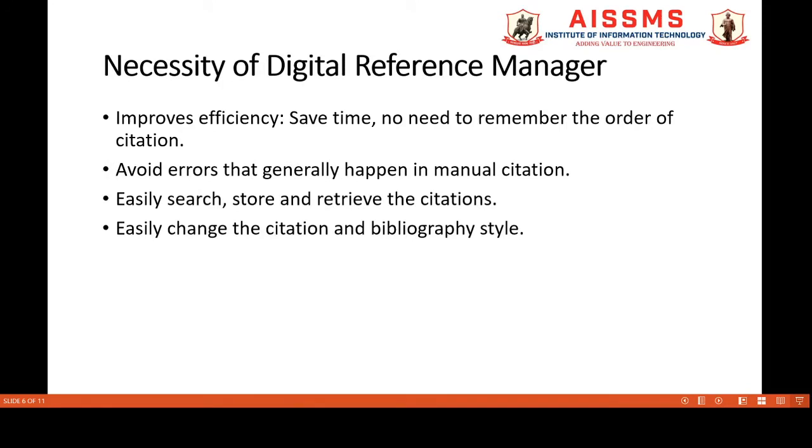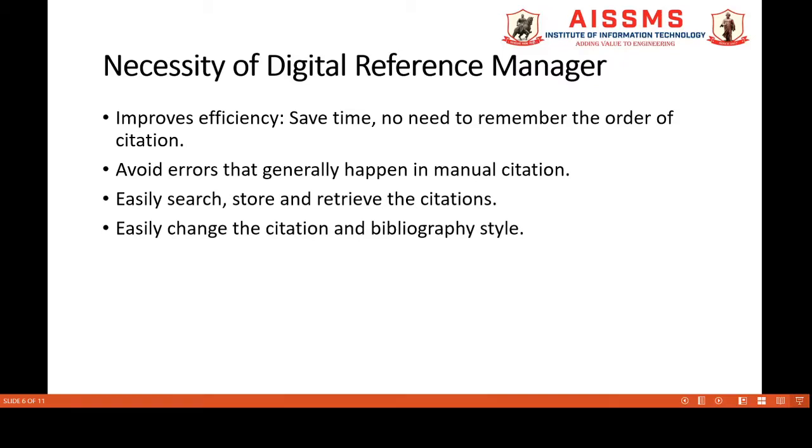Now we'll move to the necessity of a digital reference manager. Having a digital reference manager will improve efficiency. That means it saves time and there is no need to remember the order of citation.